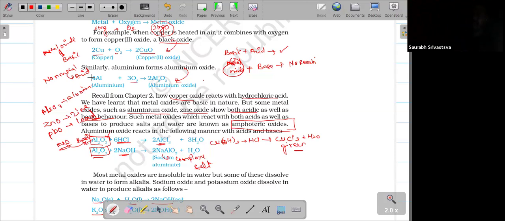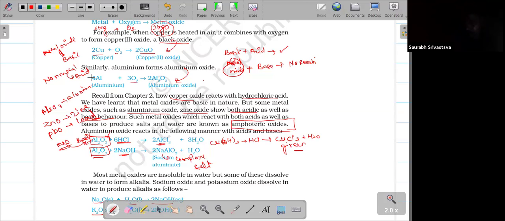The same thing with carbon dioxide. Carbon dioxide is a non-metal oxide. When you dissolve it in water, it will give carbonic acid, and carbonic acid is nothing but an acid. So non-metal oxides show acidic behavior, and metal oxides show basic behavior. But some oxides behave with both natures. Normally metal oxides won't react with a base, and non-metal oxides won't react with an acid.